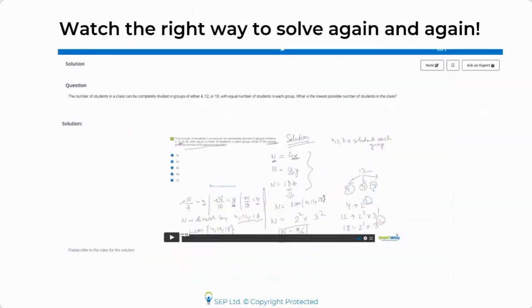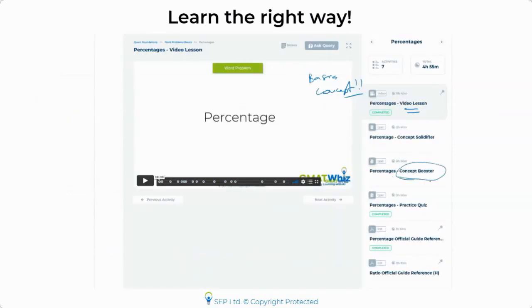The second thing is something which we call a concept booster. Now the name doesn't matter much, but the purpose of this file, or the way you need to prepare, is to make sure that after you learn the concepts, you know how to apply them. A lot of students come to me and tell me that I know the formula for percentage increase, it's simple, but whenever I have to apply it, I don't know what to do, how to set up my equation, or what is the right way of writing it. A similar problem I've seen in permutation combination and in geometry, where people say that I know the formula for a triangle, but I wasn't sure how to take variables or which perpendicular to take, those kinds of things.